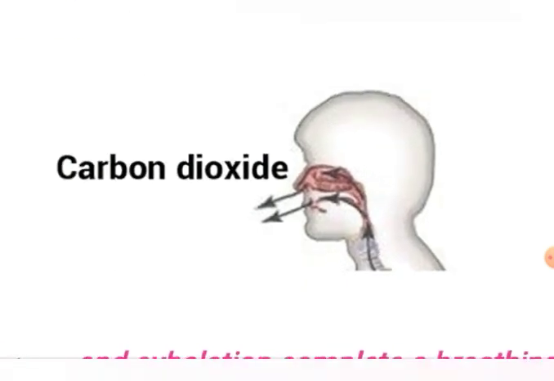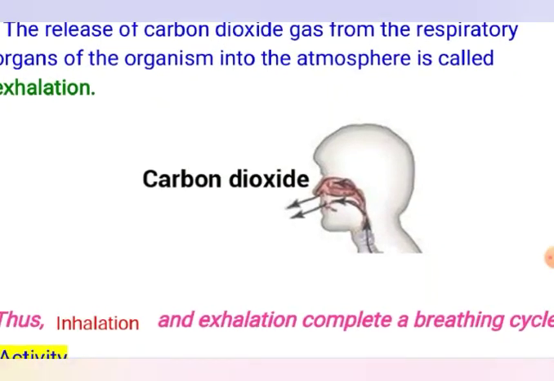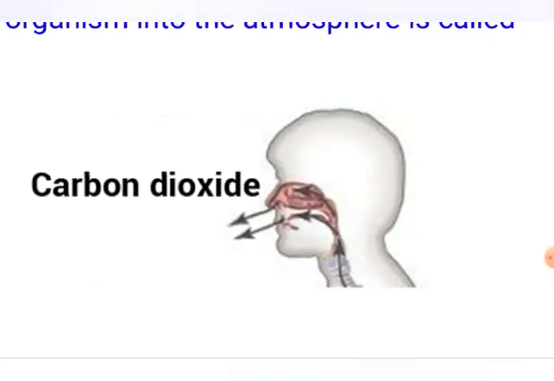This gas is exhaled from the respiratory organ of human beings. We have taken this as an example, but it is the same in other organisms. Whatever kind of respiratory organ they have, the process is the same: the exchange of gases between the atmosphere and the respiratory organ.